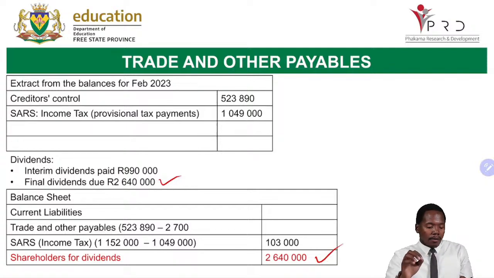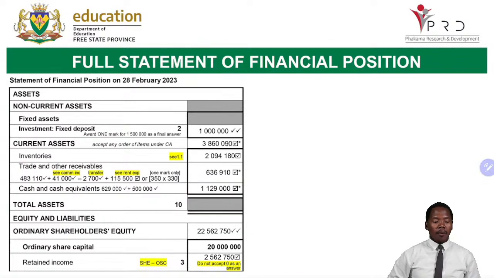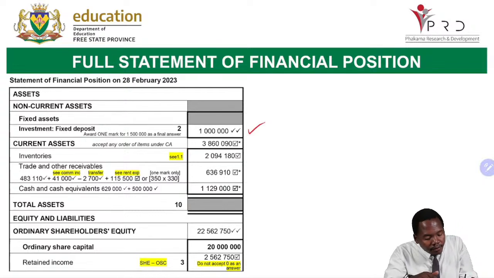Okay. Now, let us move on to the next part of our question. Now we are looking at our full statement of financial position. Remember our fixed deposit, it was 1 million. There was 1,500,000 divided by 3. We got 500,000. We said 1 million.